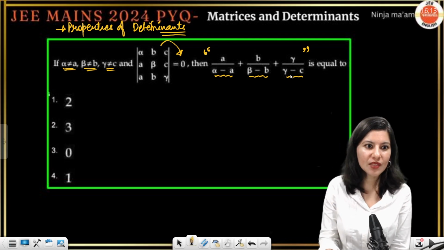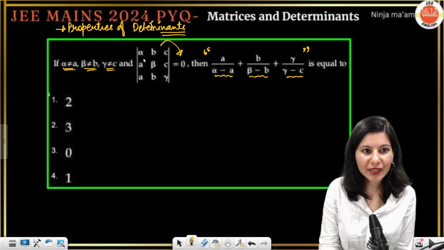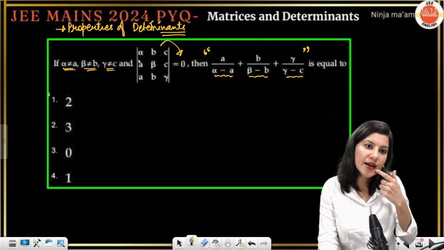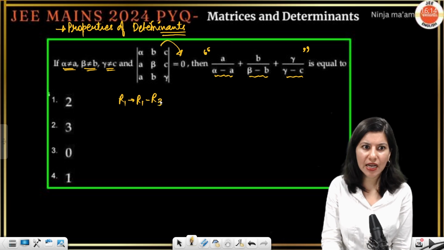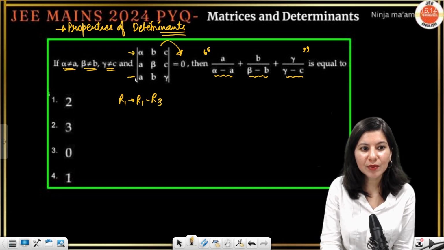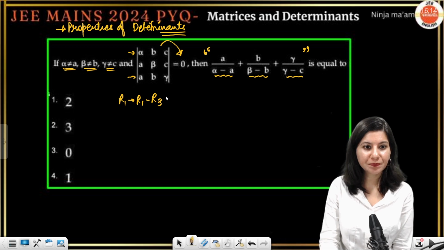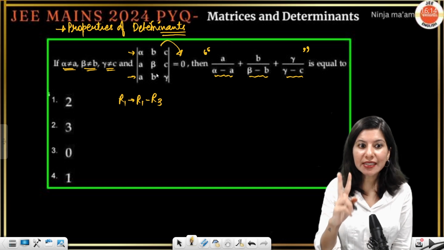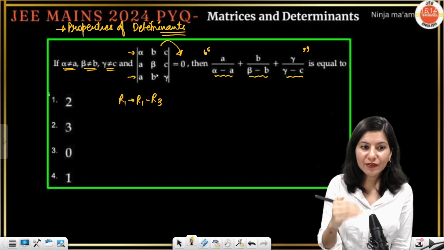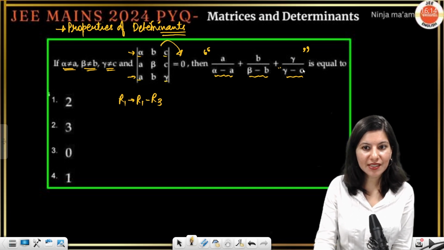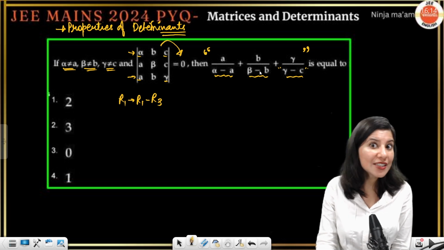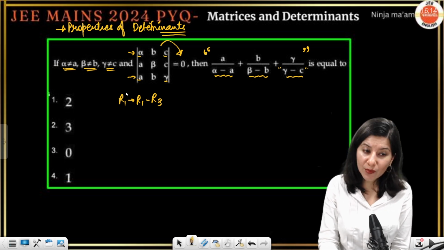Can you do that? So very simple, alpha minus a you will create if you do the row operation R1 goes to R1 minus either R2 or R3. Okay, let's say R3. So alpha minus a, can you see R1 minus R3 will give you alpha minus a, right? b minus b will become 0 and c minus gamma. So I will simultaneously do two row operations. Why? Because if you do R1 minus R3, alpha minus a is getting created, c minus gamma is also getting created, but beta minus b is not getting created. So for that you have to do one more row operation.